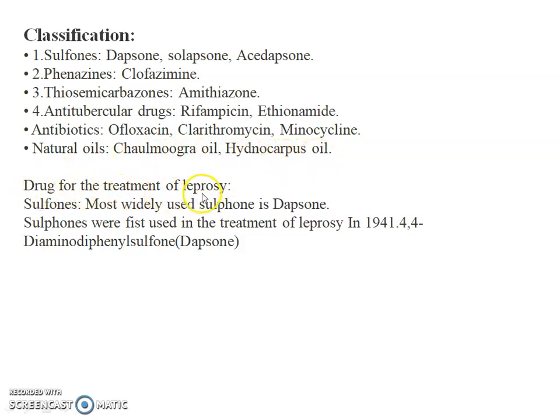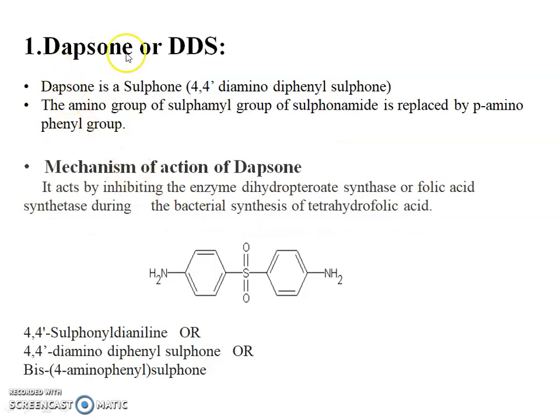Drugs for treatment of leprosy. Sulfones: the most widely used sulfone is dapsone. Sulfones were first used in the treatment of leprosy in 1941. It is 4,4-diamino diphenyl sulfone, which is also called dapsone, or DDS.